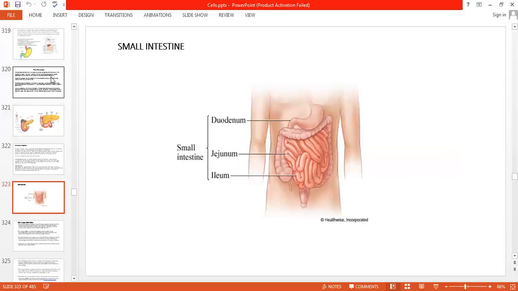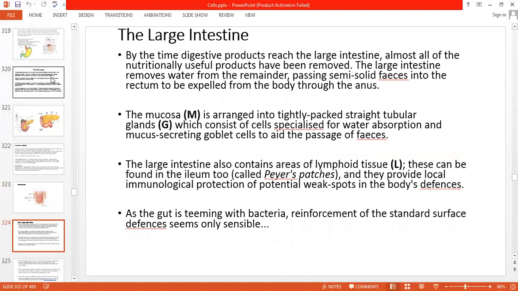Now we come to the small intestine. The figure is here. You can observe it. You can see that the first part of the small intestine is the duodenum, the second is the jejunum, and the third is the ileum. And then from the ileum starts the large intestine. Now we come to the large intestine.